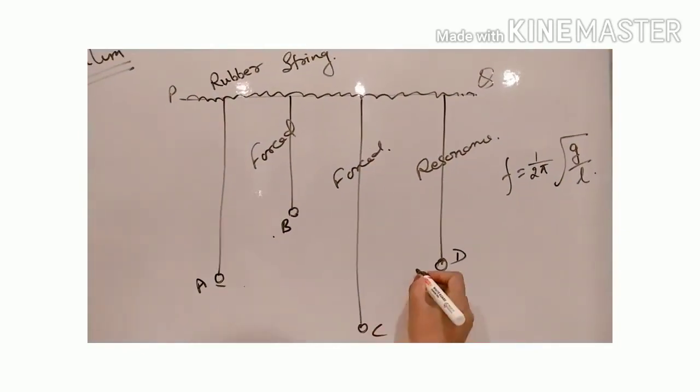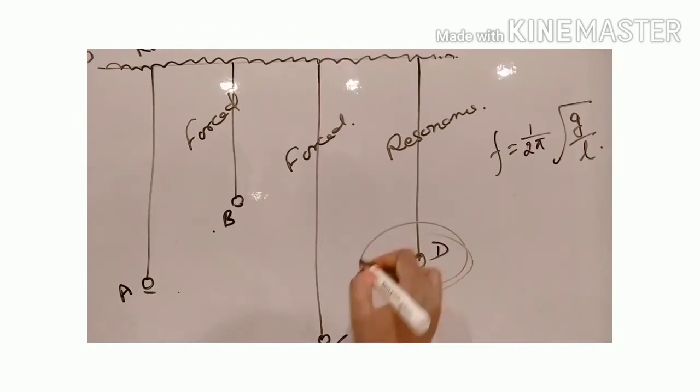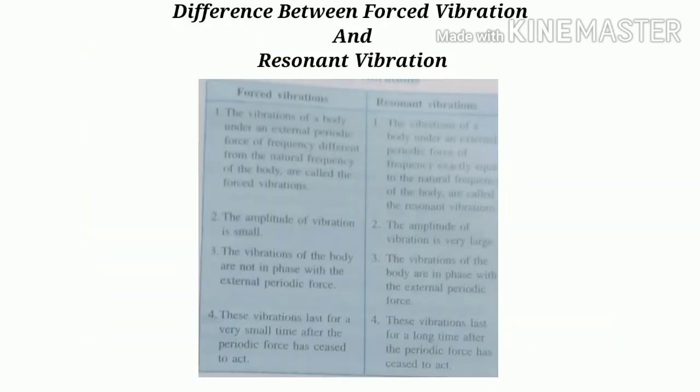So D will vibrate with greater amplitude and produce a loud sound. Now the difference between forced vibration and resonant vibration. The vibrations of a body under an external periodic force of frequency different from the natural frequency of the body are called forced vibration. But in case of resonance, the vibrations of a body under an external periodic force of frequency exactly equal to the natural frequency of the body are called resonant vibration.